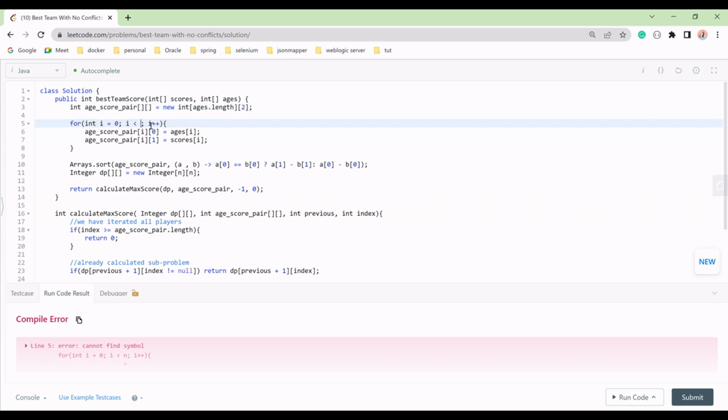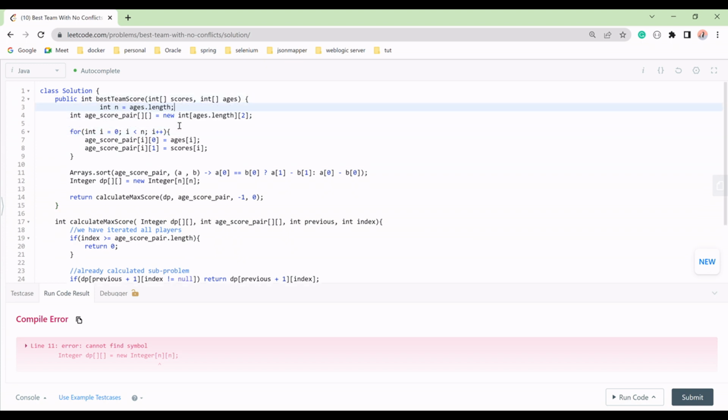We'll go to the all its, that is nothing but n. Now we have our n into n. We can define one n. We'll take int n equal to this, and otherwise if you take here, we can remove from here.